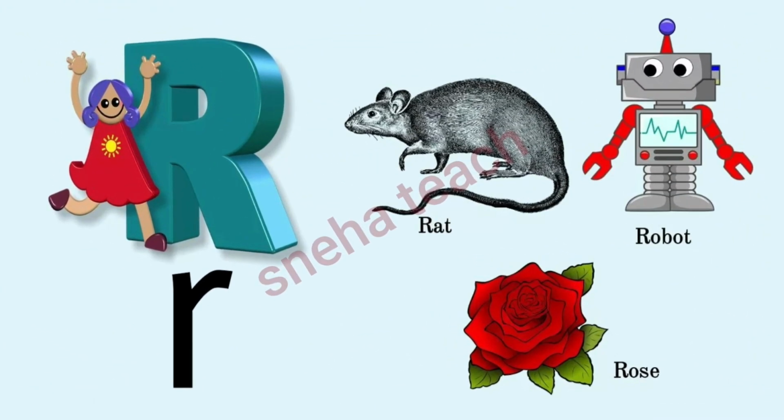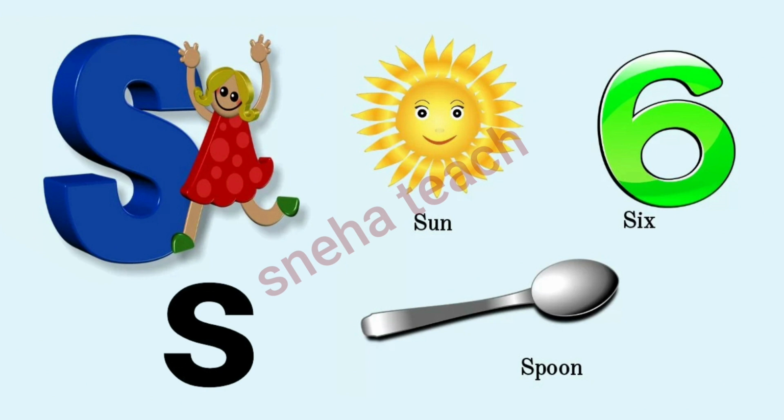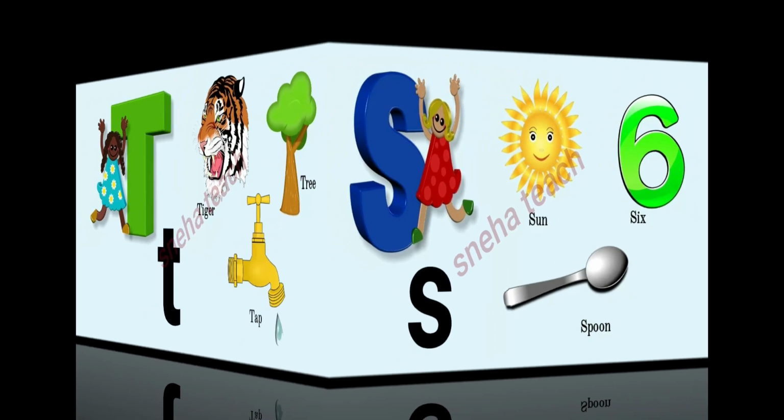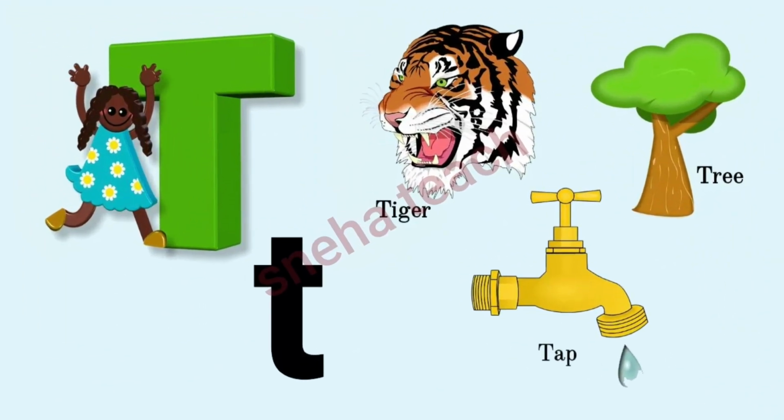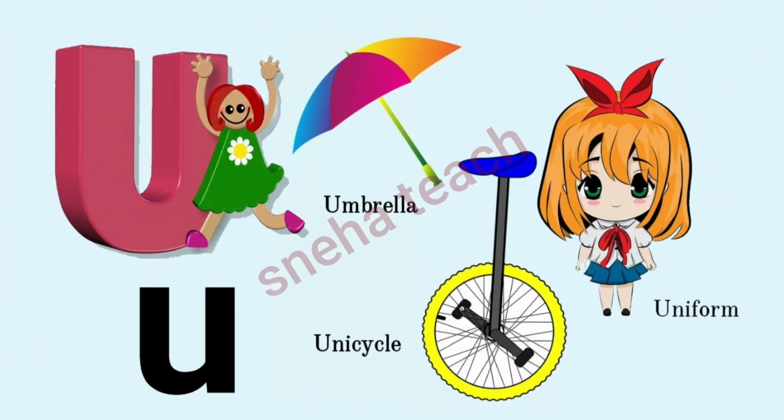R for rat, robot, rose. S for sun, six, spoon. T for tiger, tree, tap. U for umbrella, uniform, unicycle.